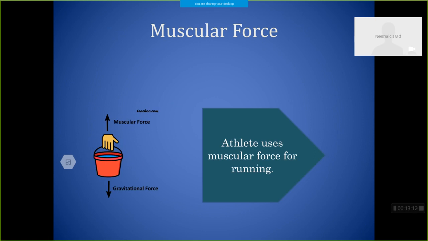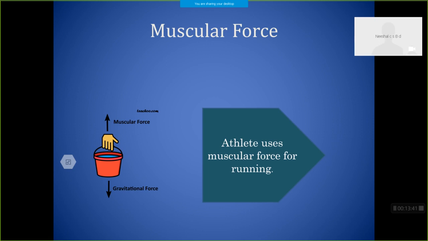First of all, muscular force. What do you mean by muscular force? Here you can see we can lift a bucket full of water by applying a force. We have to lift the bucket, so we have to apply a force on the bucket. How are we applying a force? Where does this force come from?